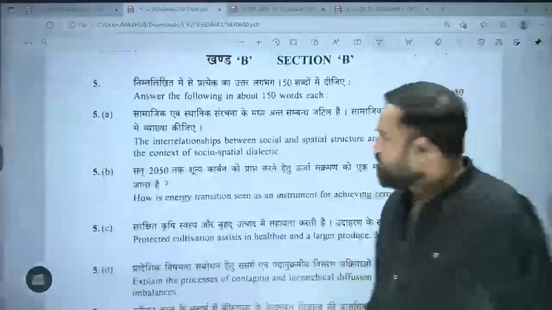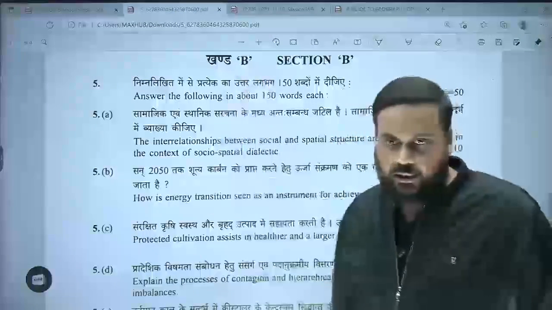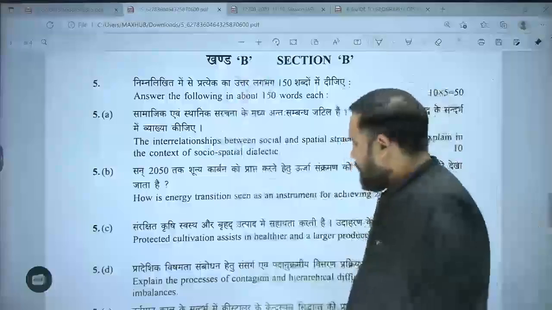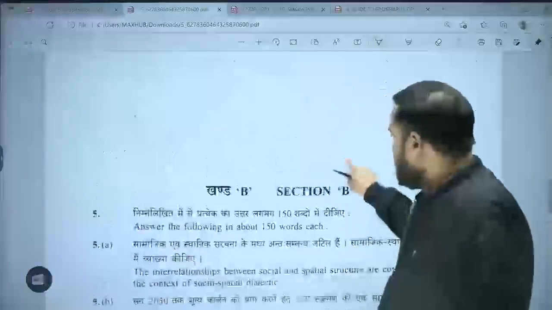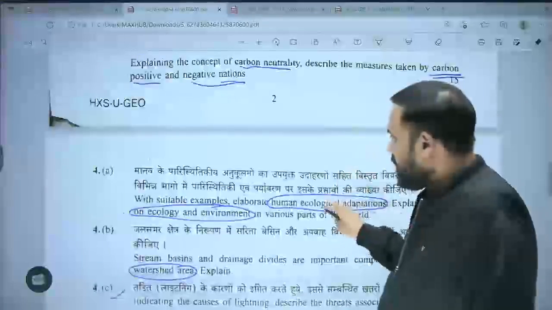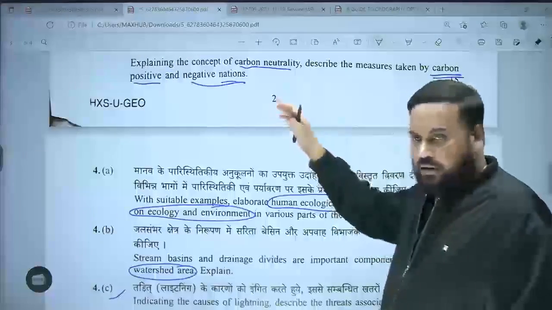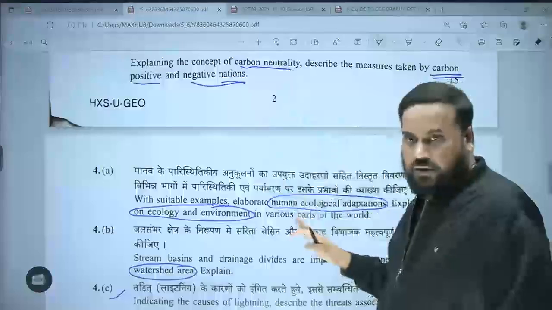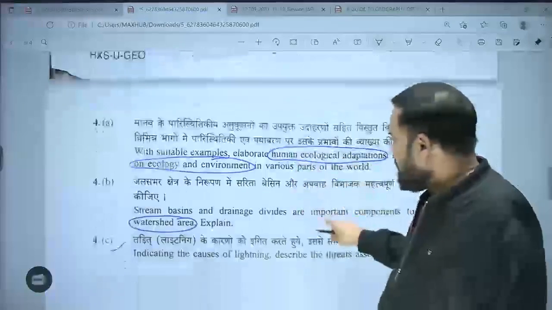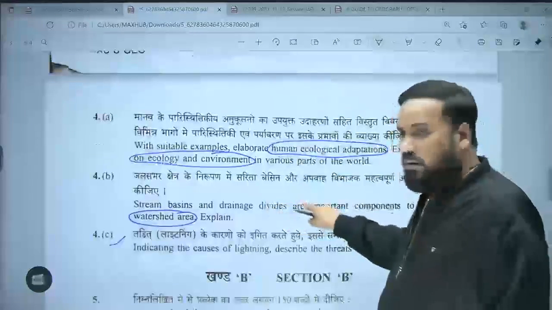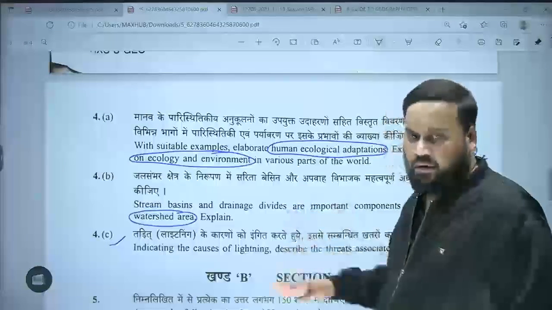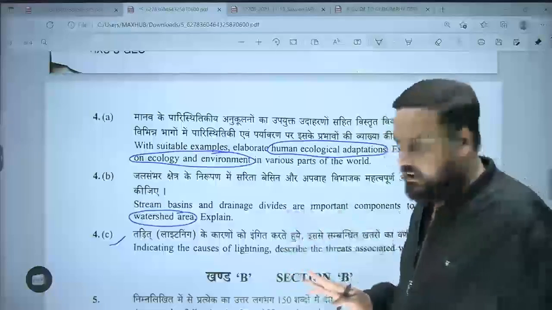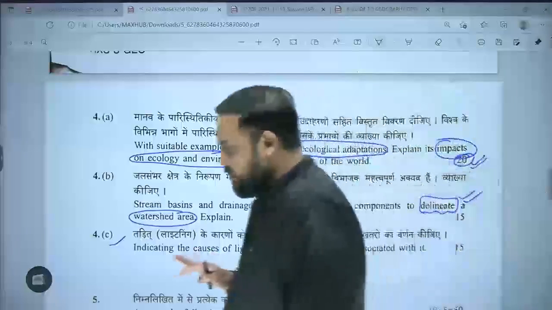So that is section A, and depending upon the level of knowledge I have, if I were writing myself, I would have probably chosen question number 2 and 4. But because I know most of the students will not be able to decode question number 4B and 4C, 90% of them wouldn't have even studied 4C.